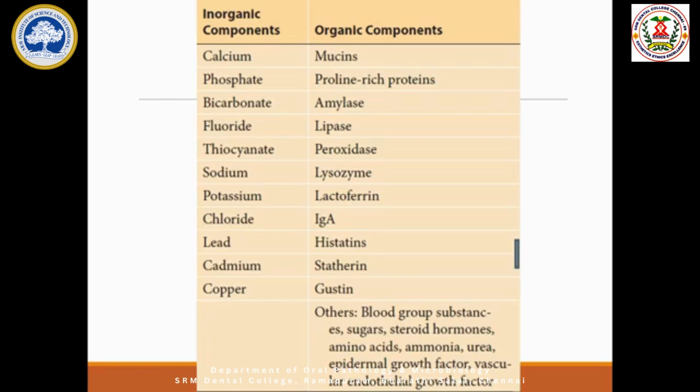Then we have got, you can see, proline-rich protein, and down if you come, I've written statherin. So these are all proteins, proline-rich proteins and statherin. All they are helpful to maintain this calcium level in the saliva. So when the calcium level is maintained, that will be utilized by the enamel for remineralization and all. Okay, so they are helpful in maintaining the calcium levels.